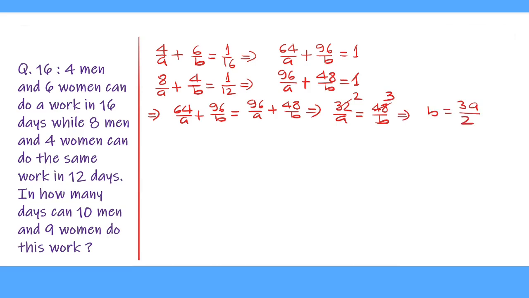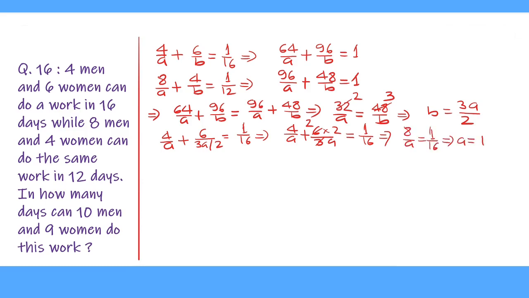Now if we substitute this value in equation number 1, the first equation, then 4 upon A plus 6 upon 3A upon 2 equal to 1 upon 16. This gives us 4 upon A plus 6 multiplied by 2 upon 3A. 3 cancels 6 for 2 times, equal to 1 upon 16. 4 upon A plus 4 upon A equal to 1 upon 16. That gives us 8 upon A equal to 1 upon 16, so A equal to 128.